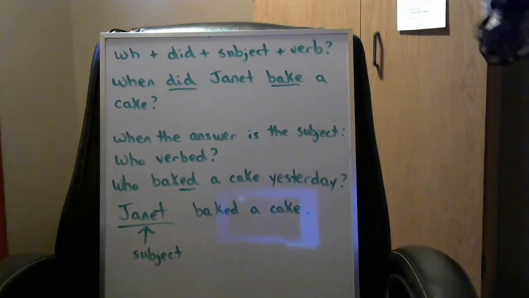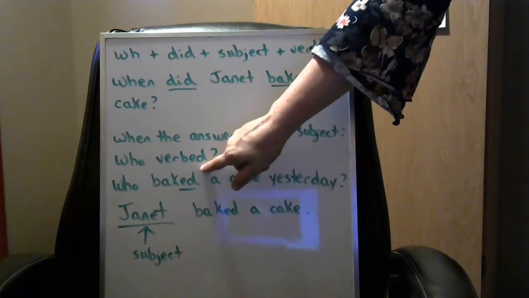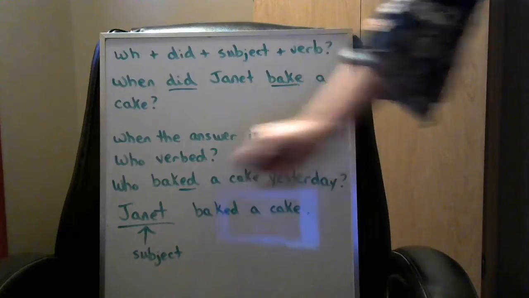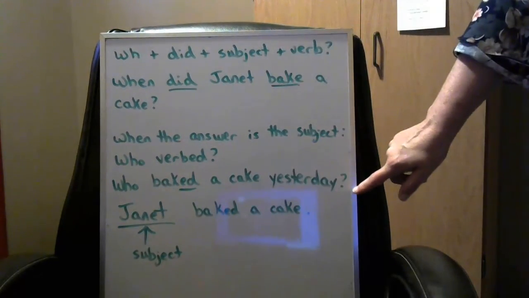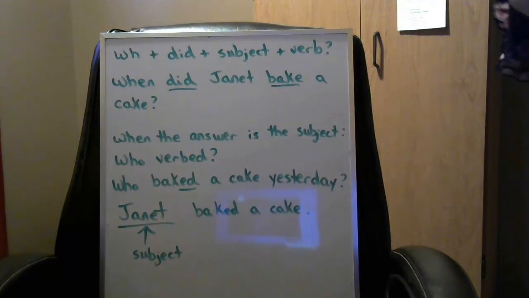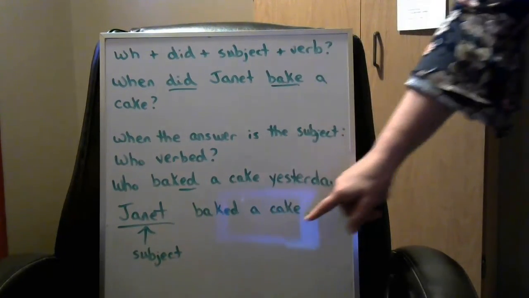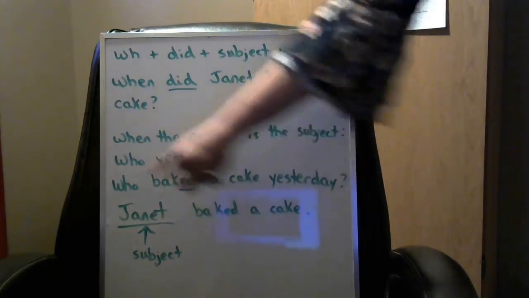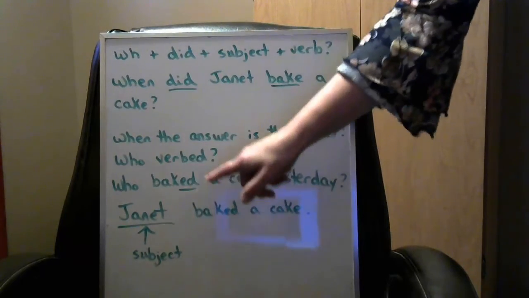Okay. Now, when the answer is the subject, it's just who verbed. So here we do put the verb in the past. So who baked a cake yesterday? Janet. Okay, if I was speaking, I would just say Janet. But if I had to put that in a complete sentence, it would be Janet baked a cake yesterday. Janet is the subject of this sentence, so it's who verbed.